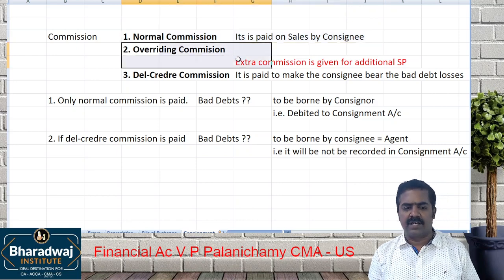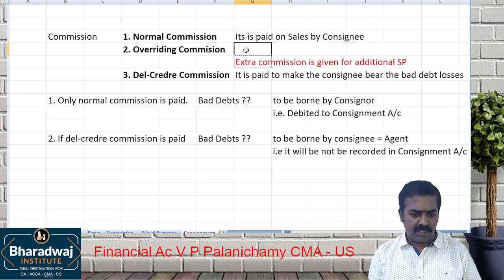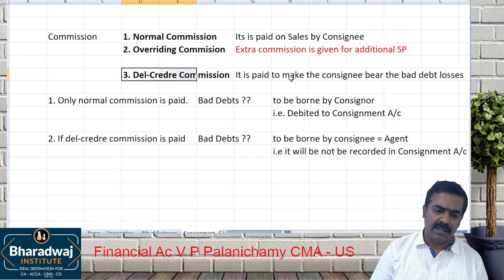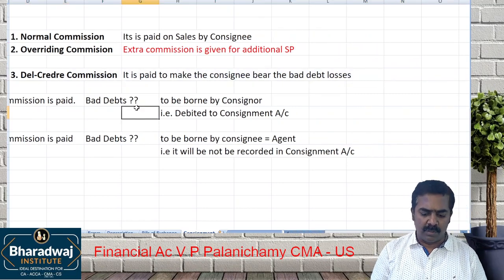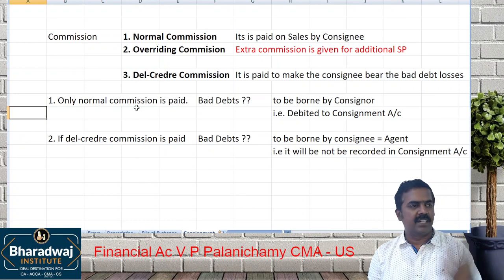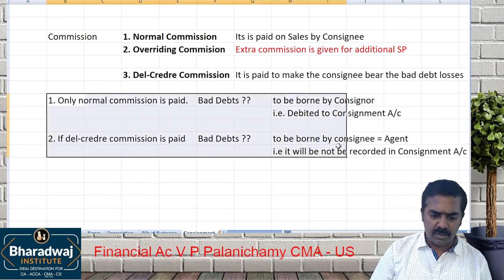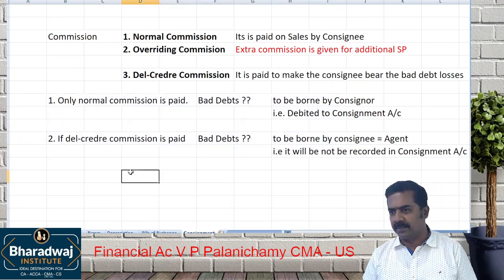Overriding commission is an extra commission for which one? Additional selling price achieved by the consignee. And with the creditor commission, who will bear the bad debt losses? Agent will bear the bad debt losses. So we had seen in two situations what will happen.